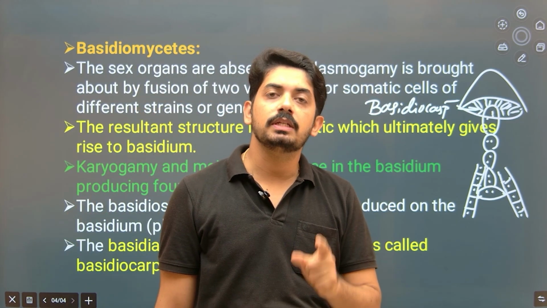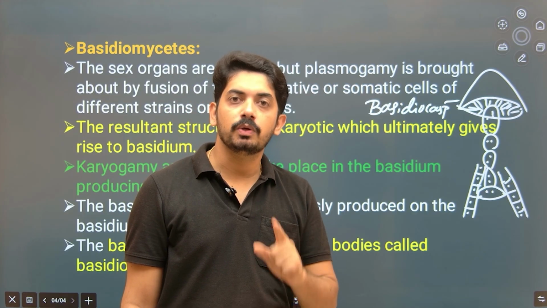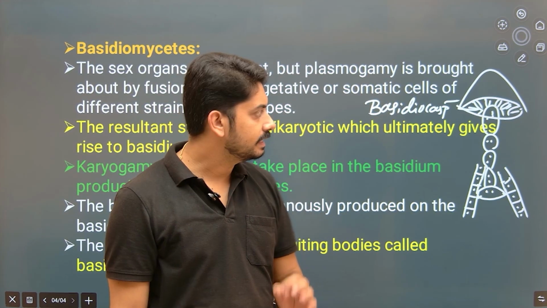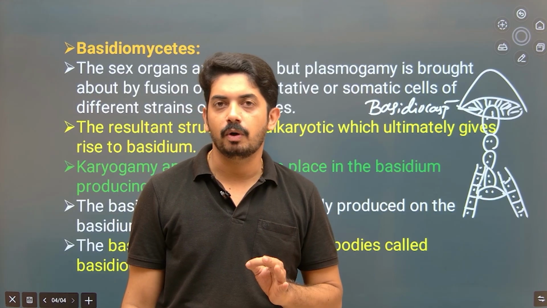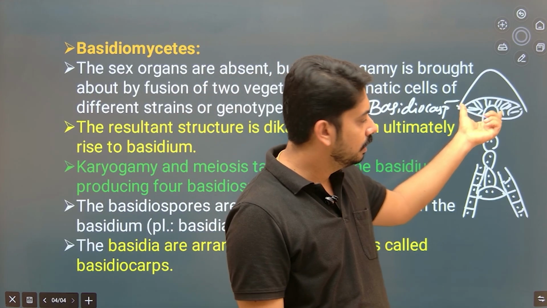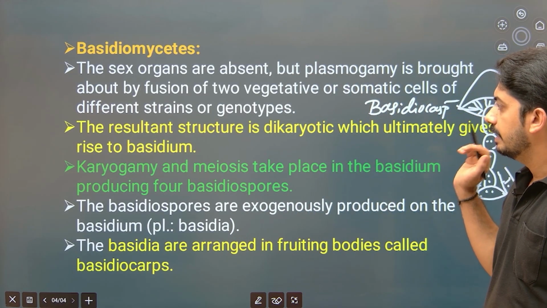Basidiospores are produced endogenously and ascospores are produced exogenously. Okay, so this character is very, very important again. Now, this is about the spore production in basidiomycetes.